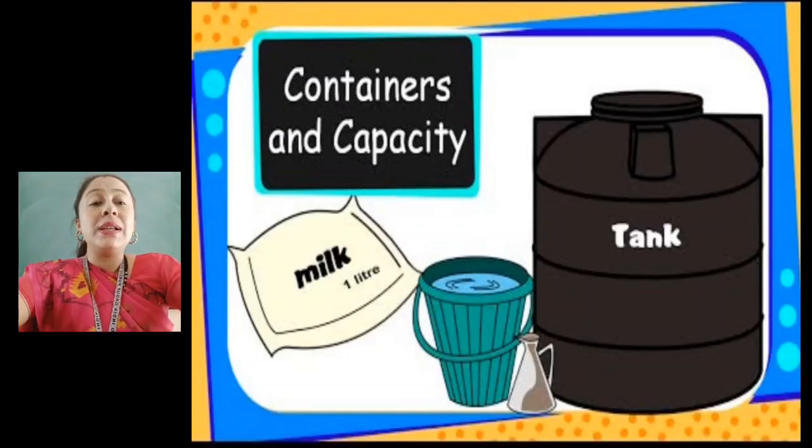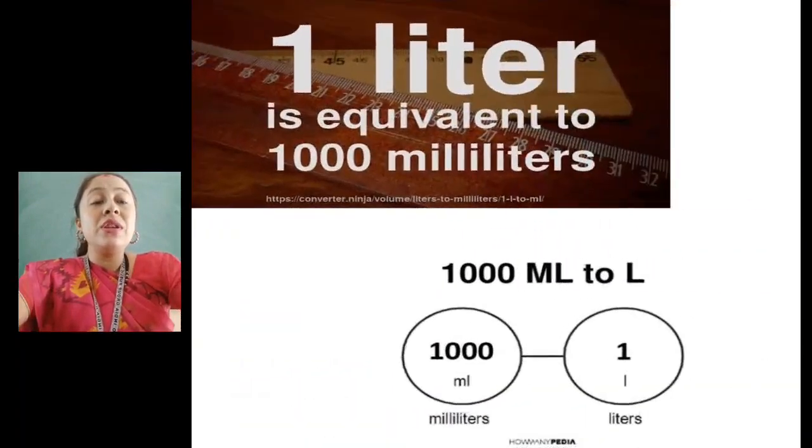So children, just remember this one: 1 liter means 1000 milliliters. Understood? 1 liter means 1000 milliliters. That means you need 1000 ml to make 1 liter.